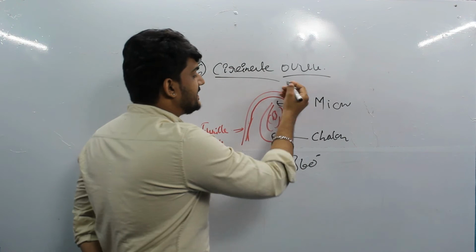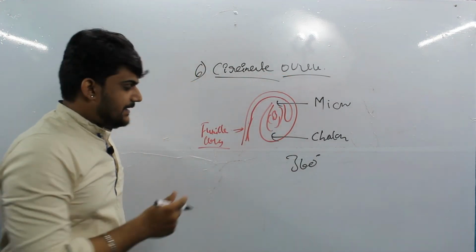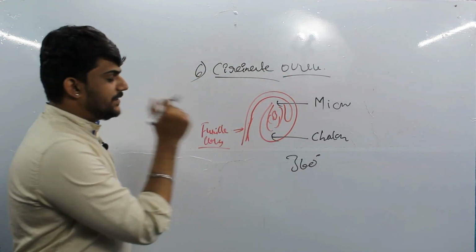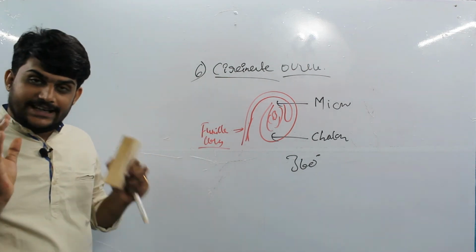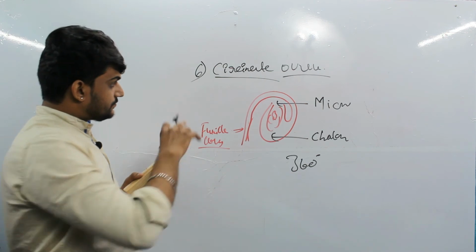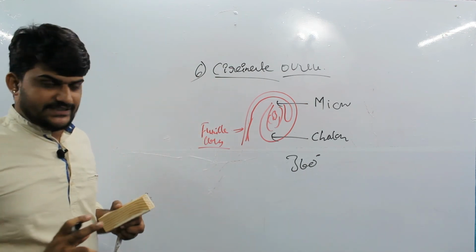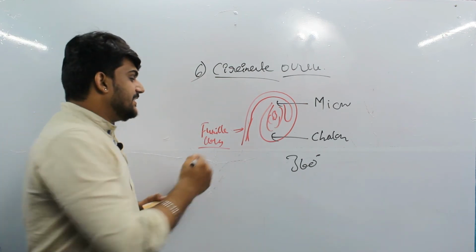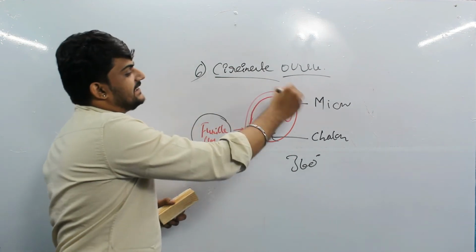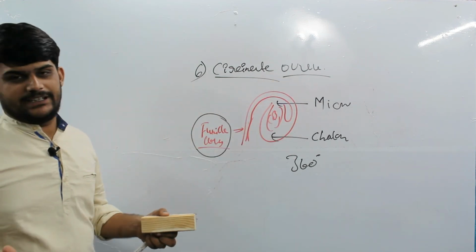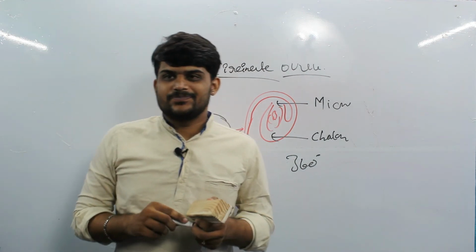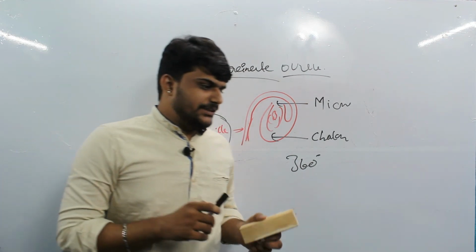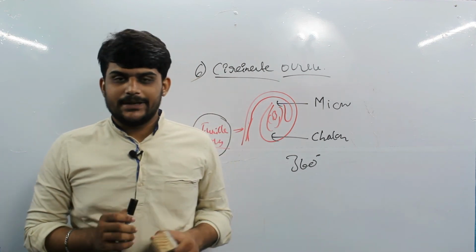So the micropyle is towards the funicle, and the chalaza comes downward. These are the exact characters of the circinotropous ovule. Circinotropous means a circle; the funicle encircles the ovule almost completely. I think this completes the topic.